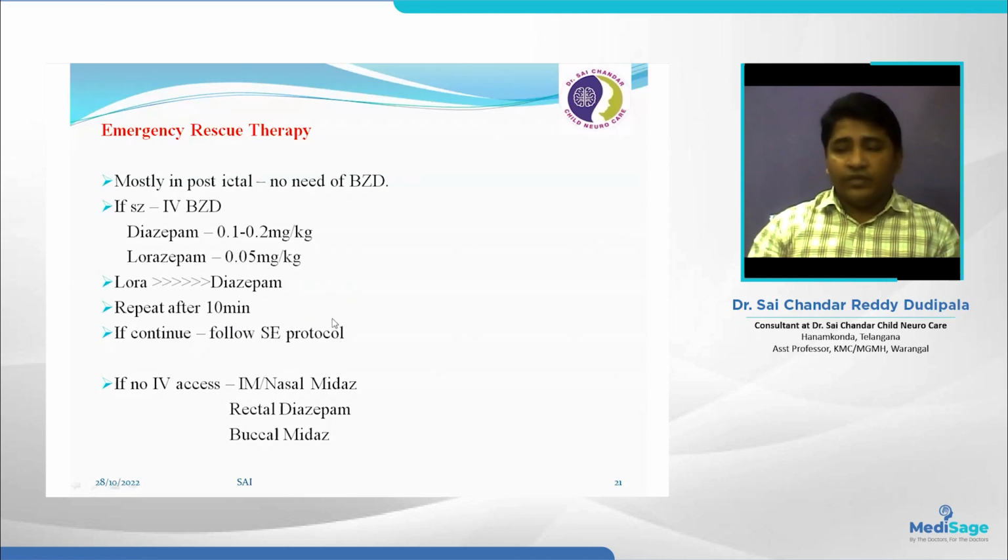According to the protocol, we need to give the medications. If there is no IV access when the child reaches the ER, we can use intramuscular midazolam, nasal midazolam, rectal diazepam, or buccal midazolam. This is the emergency rescue therapy in the ER.